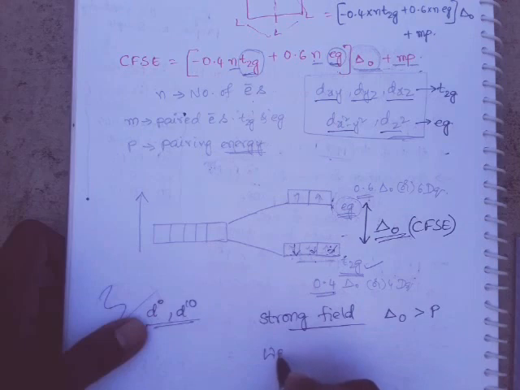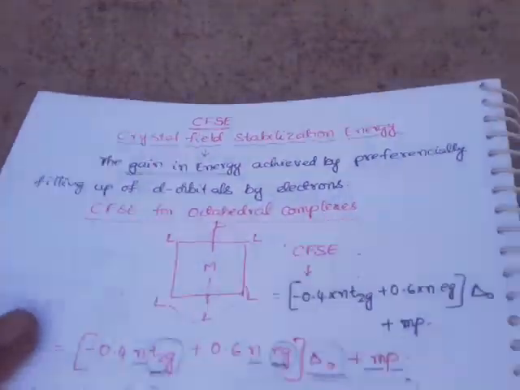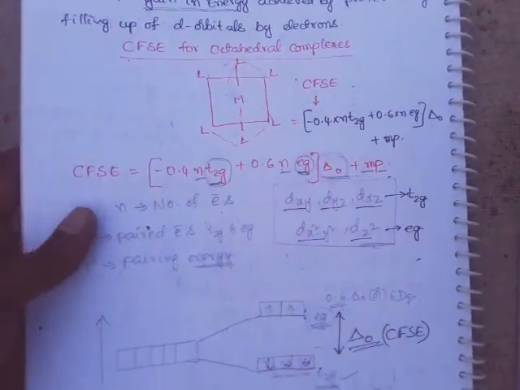If weak field ligands, meaning less strength ligands, participate in the complex formation, then delta O is less than the pairing energy of electrons. Here you can observe two cases.